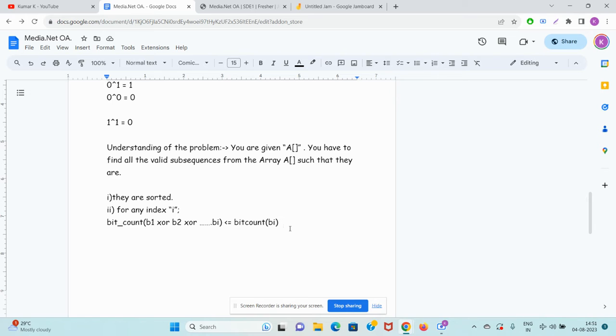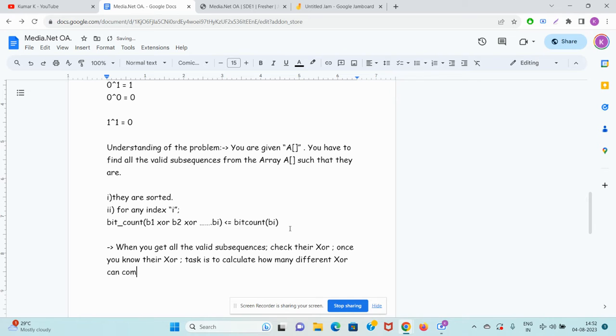Once you get all the valid subsequences, then what can you do? Check their XOR. Once you know their XOR, the task is to calculate how many different XOR values can come. That's it, guys.